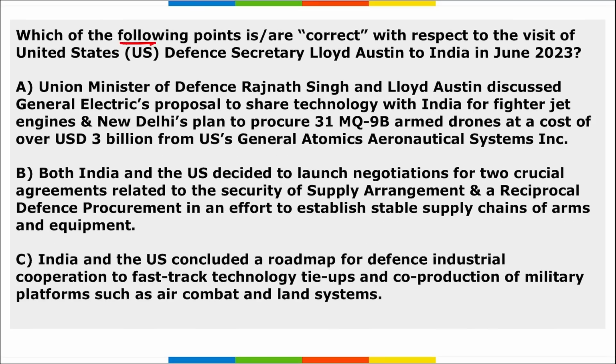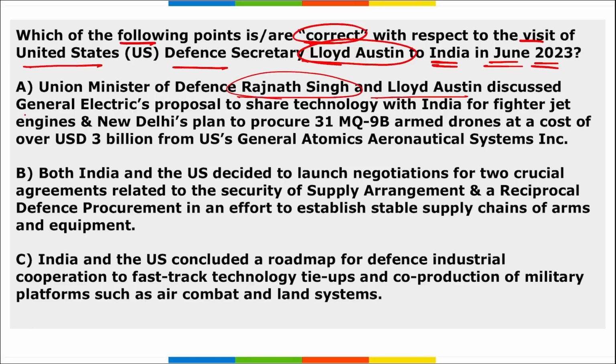Next, which of the following points are correct with respect to the visit of US Defense Secretary Lloyd Austin in India in June 2023? So remember, our Union Defense Minister Rajnath Singh and Lloyd Austin discussed General Electric's proposal to share technology with India for fighter jet engines and New Delhi's plan to procure 31 MQ-9B armed drones at a cost of over $3 billion from US General Atomics Aeronautical Systems Incorporation. So is it correct? So yes, it is correct.